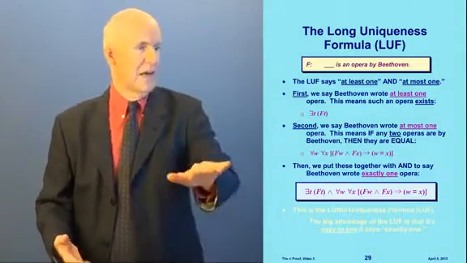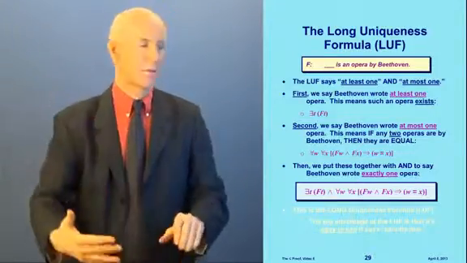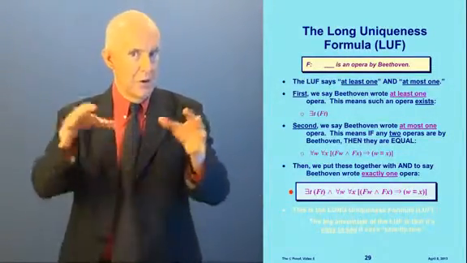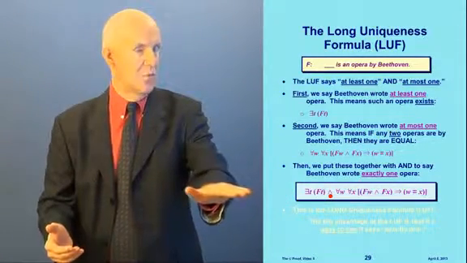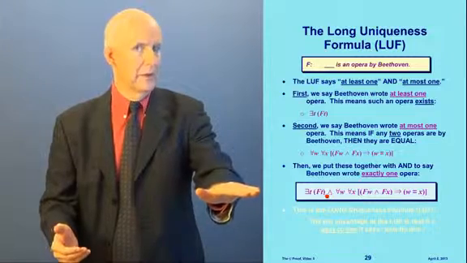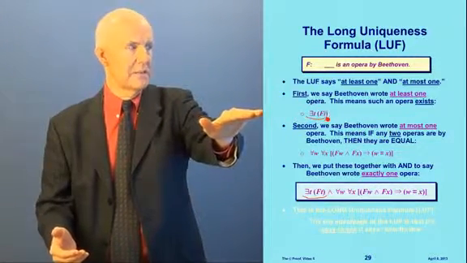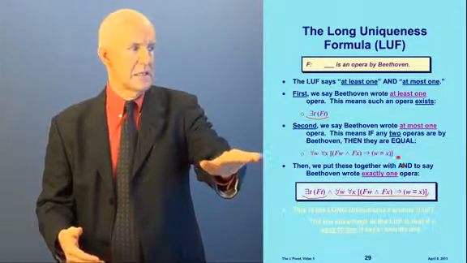So we're going to put them together with and to say Beethoven wrote exactly one opera. Now look at this formula here. Look carefully here. The outermost statement here is a conjunction. It's this and right here. And on the left of that and is this formula right here, this statement. And on the right-hand side of that and is this statement.